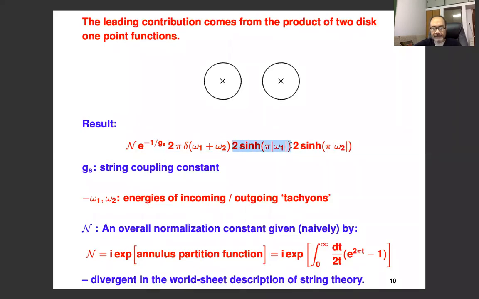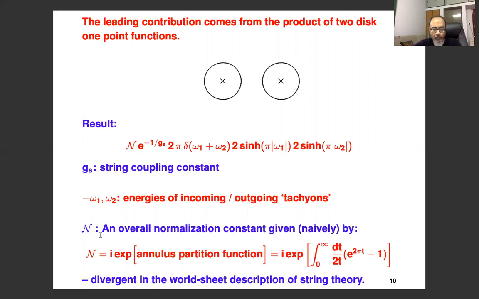These factors come from the 1-point function on the disk. They are in fact coming from the Liouville directions. Because there are two such disks, you have 2 such factors. Now it's important to count the powers of GS. This is not multiplied by any factor of GS, and the way the counting goes is that each disk comes with a factor of 1 over G string, because it has Euler number 1. That's the GS to the minus chi. And each closed string vertex operator carries a factor of G string. So this gives you 1 over G string times G string, that's 1. Likewise for the other disk. So besides this factor, there is no other factor of G string in this expression.